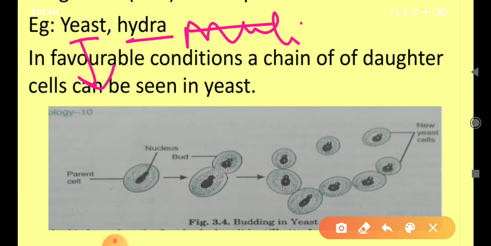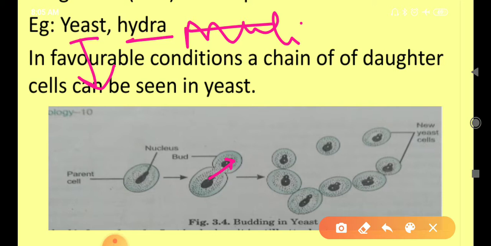Then in this diagram you can see the first is the nucleus of the yeast. It divides into two, and one of the daughter nuclei will move to the bud, and then that bud will detach from the parent cell, and finally it will grow into a new individual, right? Okay, then what happens in favorable condition?